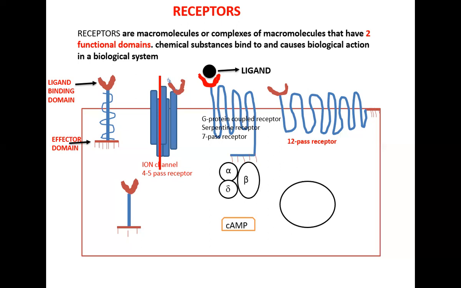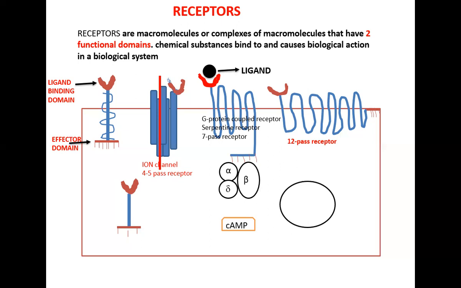Now, what are receptors? We say receptors are macromolecules or complexes of macromolecules that have two functional domains. So every receptor should have two functional domains.